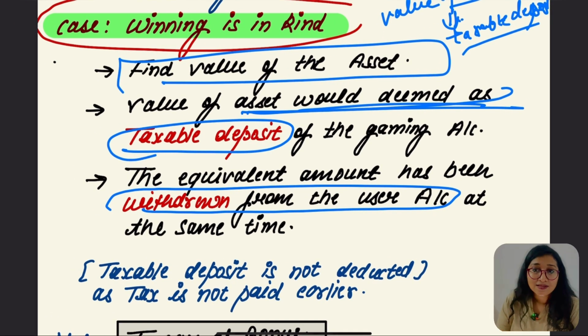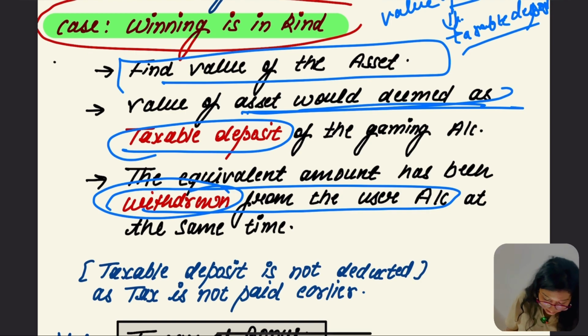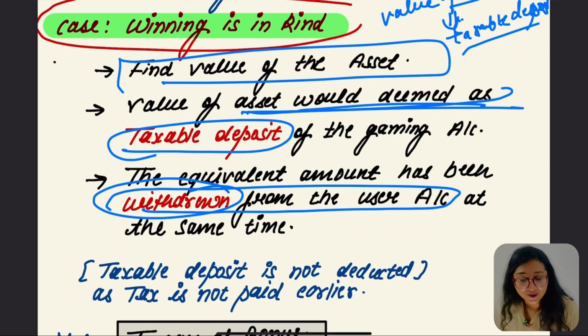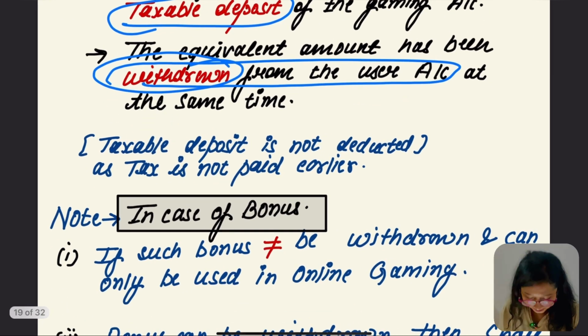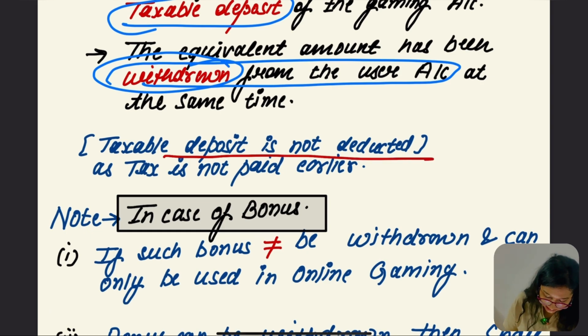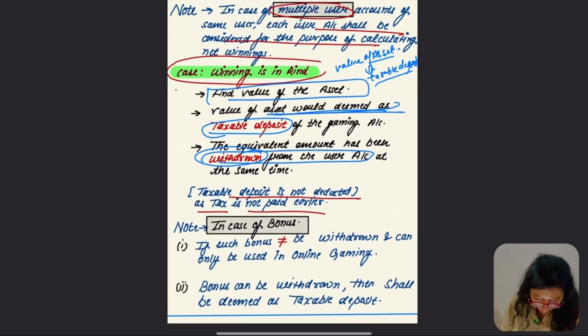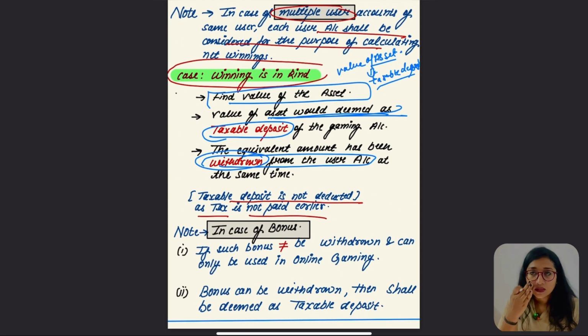Once the value of the asset is computed, we'll assume that value is going to be the taxable deposit, and that taxable deposit is going to be equivalent to the withdrawal. We'll assume the equivalent amount has been withdrawn from the user account at the same time. So what I have written: taxable deposit is not deductible as tax is not paid earlier. This was the case when the winning is done in kind.